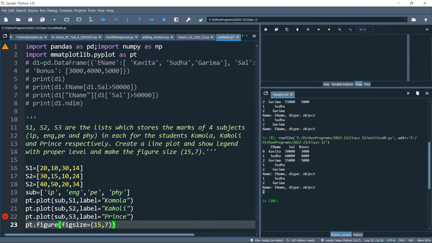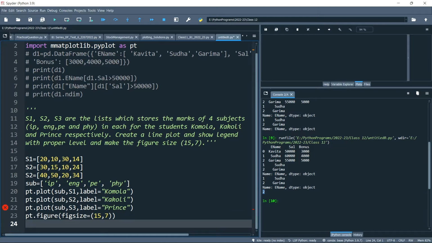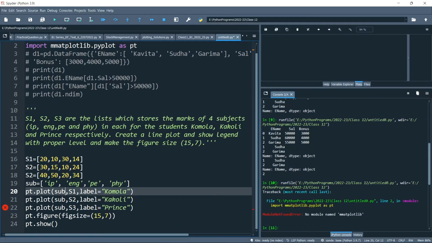Okay, figure size, then anything else? Label is done, line done. Okay, pt.show, only pt.show. Let me see after execution if I get any error, then I need to take care, otherwise it's fine.